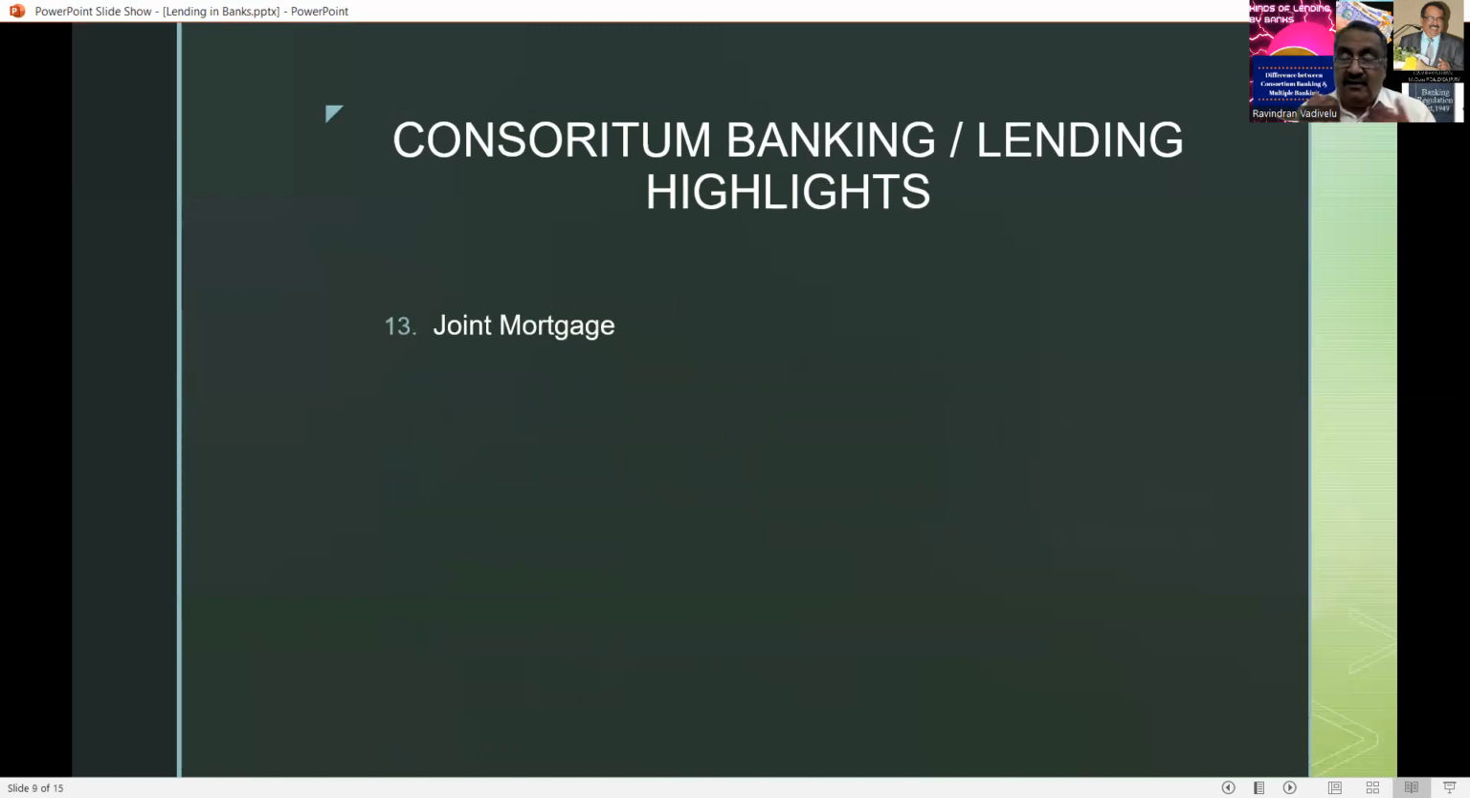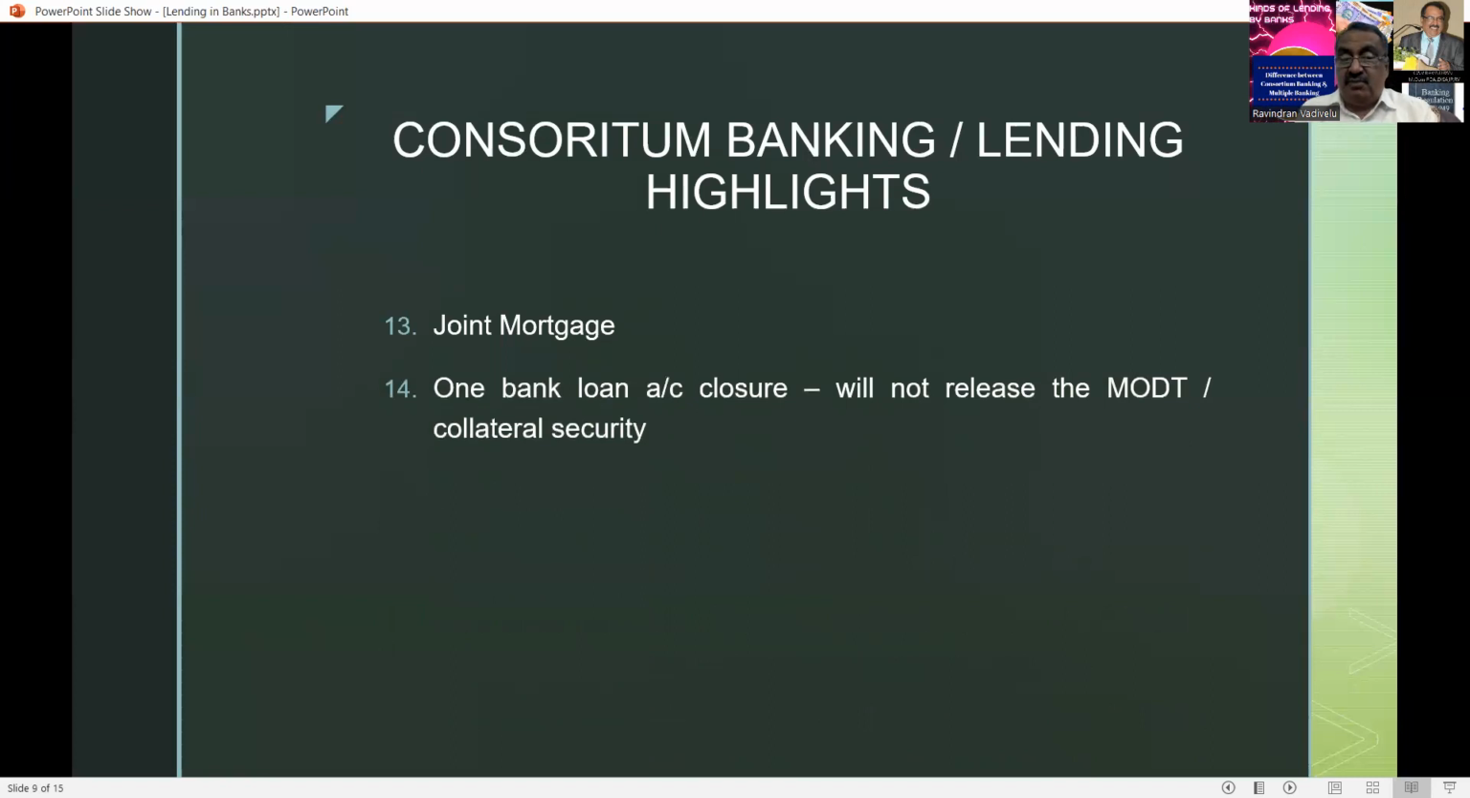Here, because he has got only one property and he has to mortgage the property to all the consortium lending bank members, their mortgage, that is MODT, Memorandum of Deposit of Title Deeds, is a joint mortgage in favor of all the banks. If they've got 3 or 4 properties, all the properties have to be mortgaged in the names of all the consortium lending banks. So joint mortgage must be there in consortium banking.